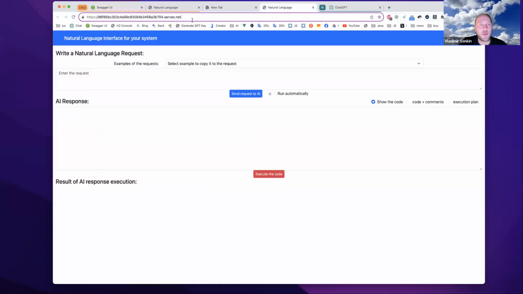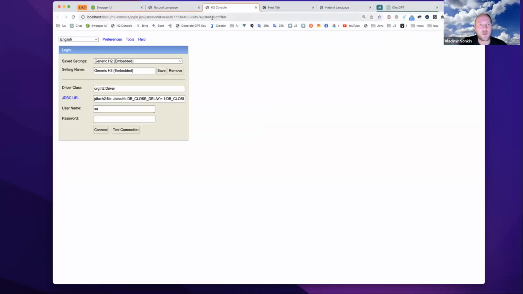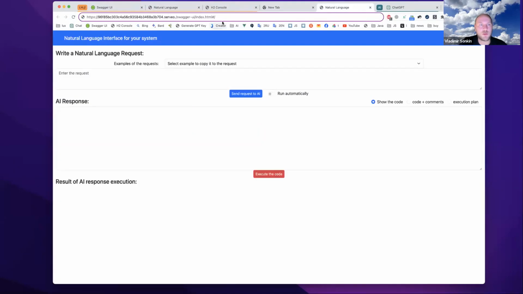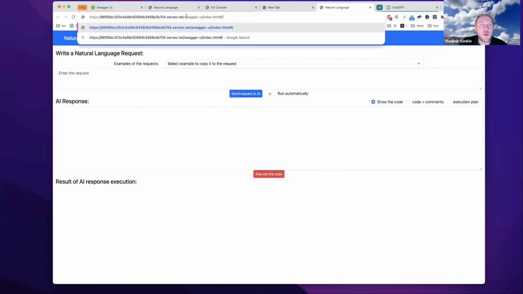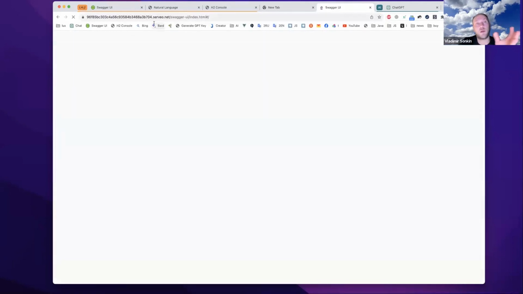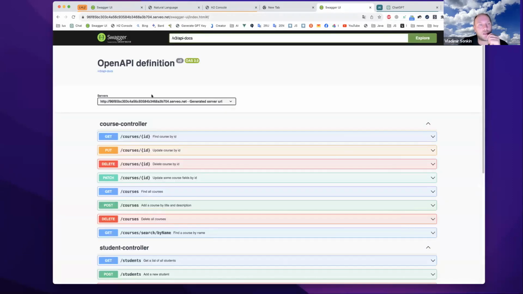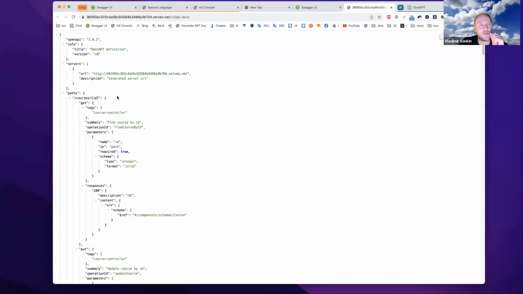I will add the API of my system. I am opening Swagger UI, and I will open this link.